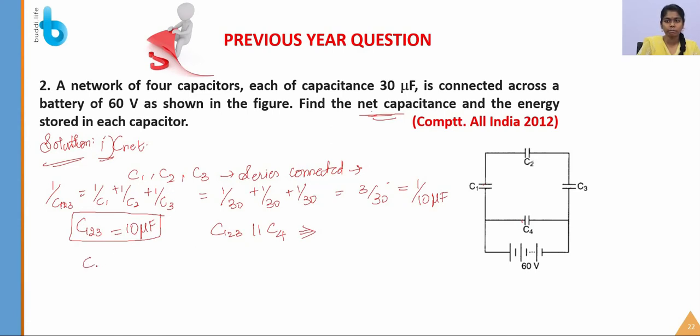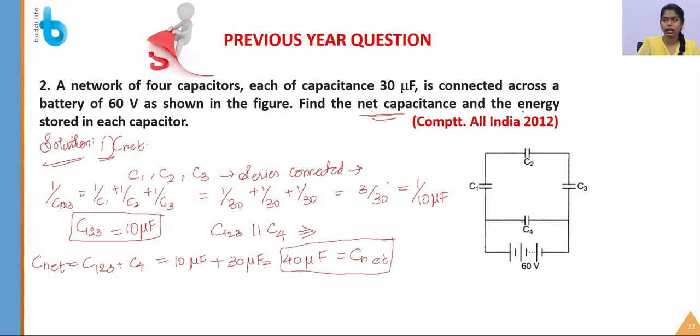It is simple, you have to add. So you get the net capacitance: 10 microfarad plus 30 microfarad, the value of C4, together which gives 40 microfarad, which is the net capacitance.